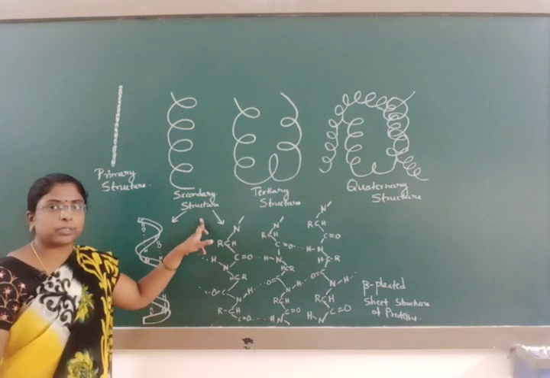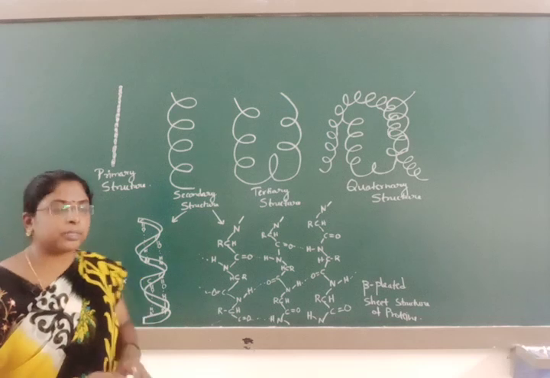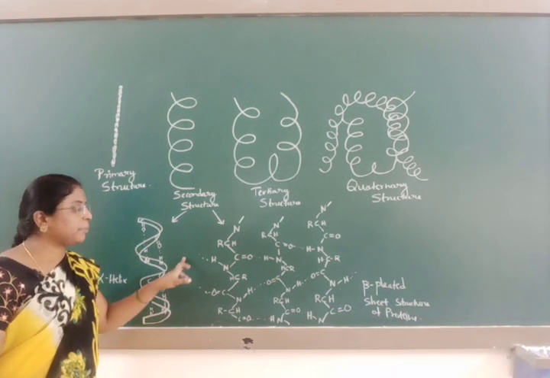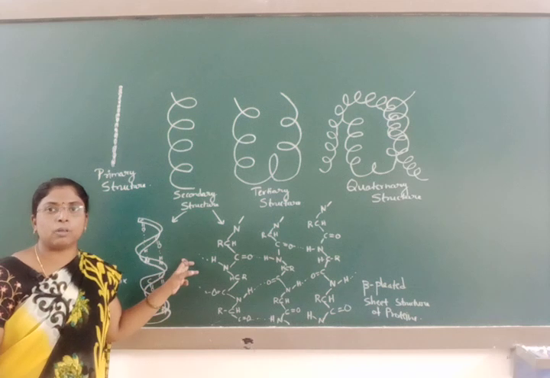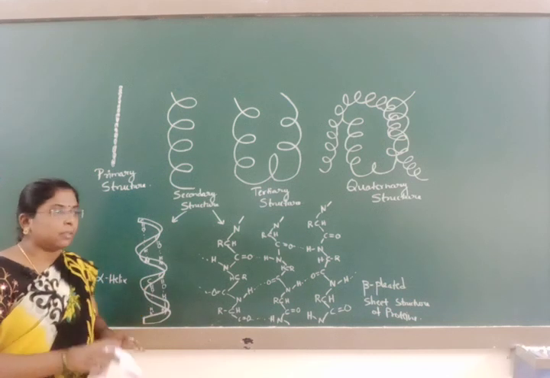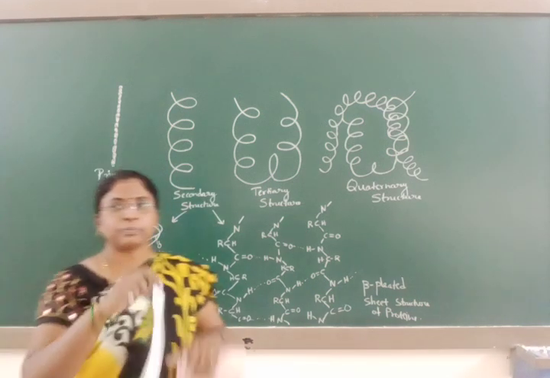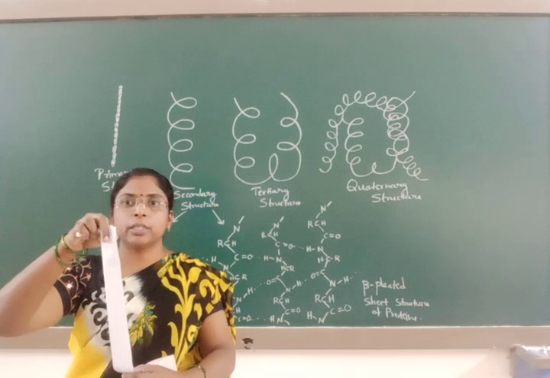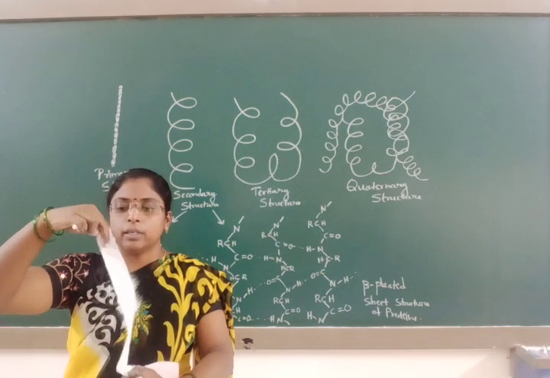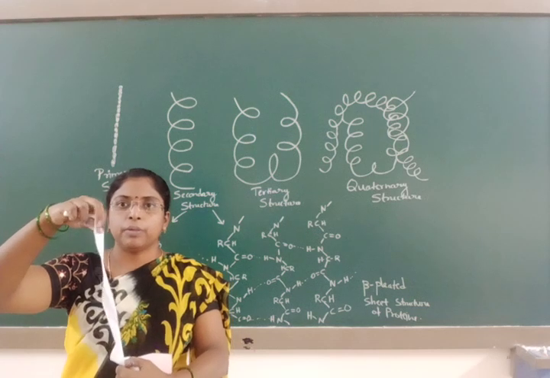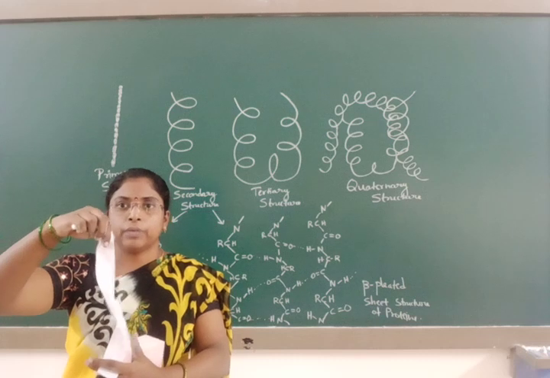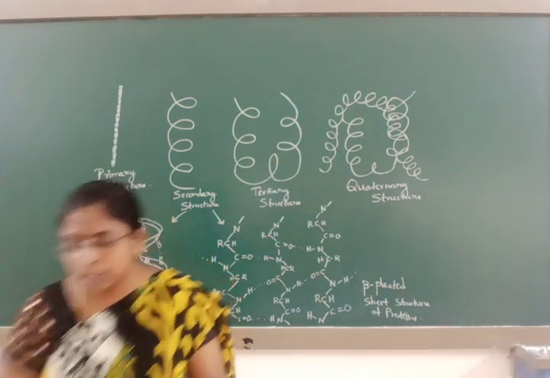In the secondary structure of proteins, first comes the alpha helix structure. Here one or more than one polypeptide chain may be present. The backbone of the polypeptide chain is coiled in such a way that it is coiled in a right-handed screw. If the polypeptide chain coils in a right-handed screw, it will form an alpha helical structure.